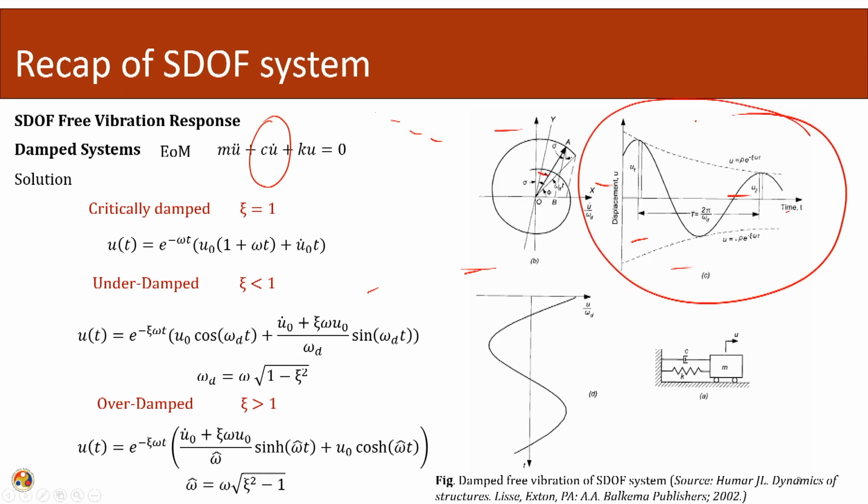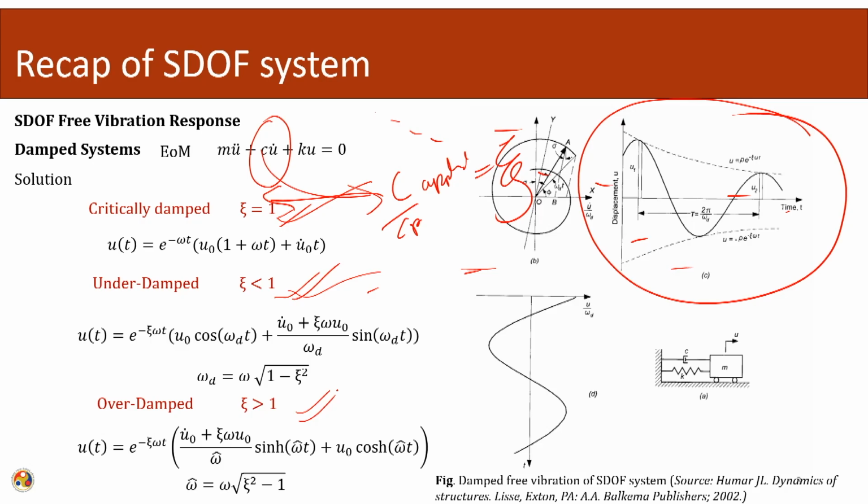So, there will be a typical decay in the system response, and depending upon the ratio of the damping C to C critical, that is defined as the damping ratio. Depending upon this damping ratio value, if it is equal to 1, the system is critically damped, less than 1 underdamped, greater than 1 overdamped.